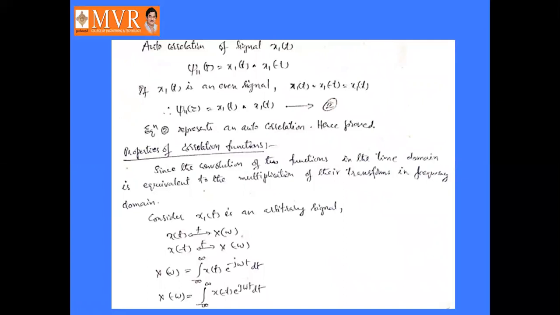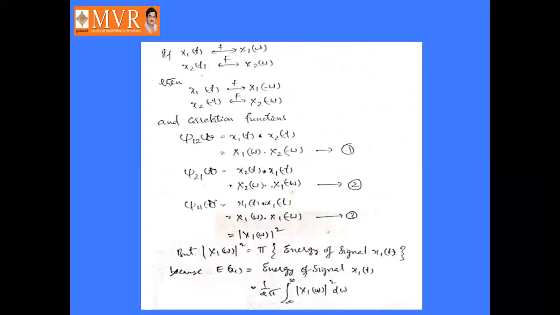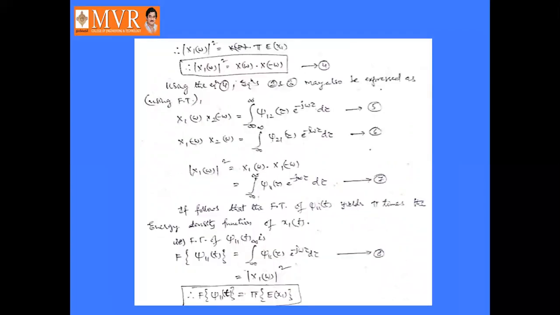Next, we discussed the properties of correlation functions. These are the properties of correlation functions. j11 of tau is related to mod x1 of omega square, which is nothing but pi into the energy of the signal x1 of t. The energy of the signal x1 of t is 1 by 2 pi integral from minus infinity to infinity of mod x1 of omega square d omega. This is nothing but Parseval's theorem.